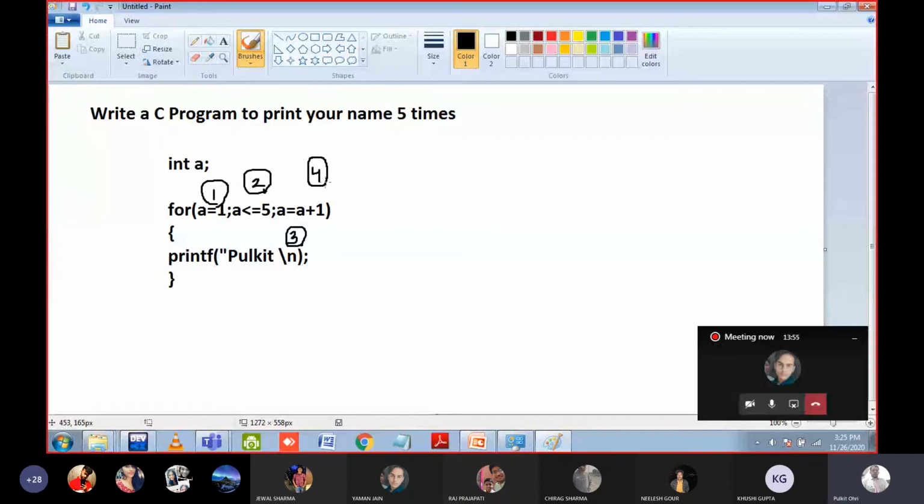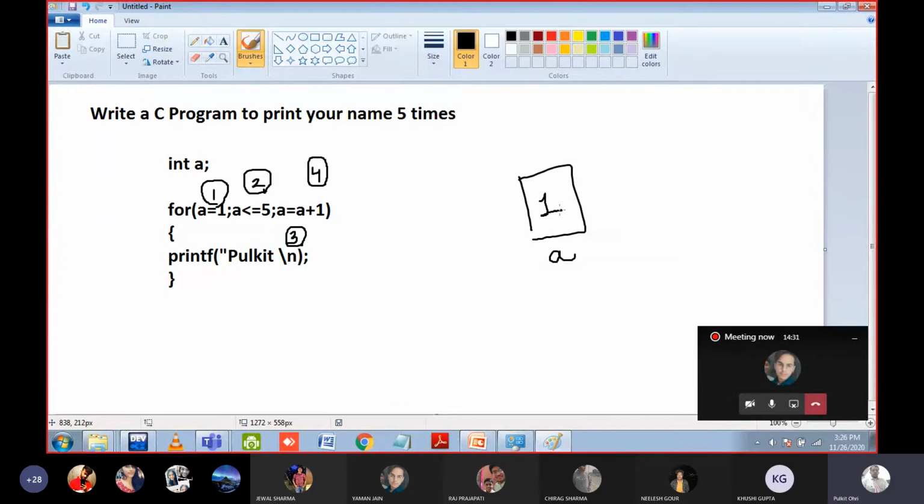Okay, so first of all what will happen, the value of a is 1 now. Okay, this is a variable and the value inside it is 1. Then we will go to step number 2. Step number 2 is the stopping condition. So we will check, is a less than equal to 5? What is the value of a? 1. Is 1 less than equal to 5? Of course 1 is less than 5. Yes or no? So if this stopping condition is true, we can move to step number 3. If this condition is false, then this is the end of for loop.